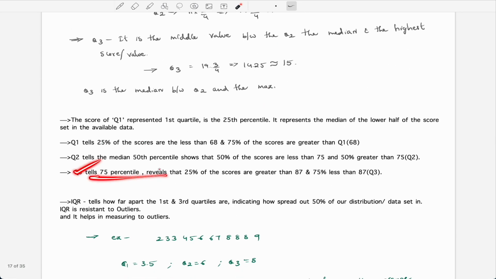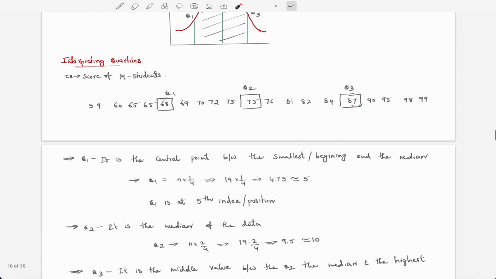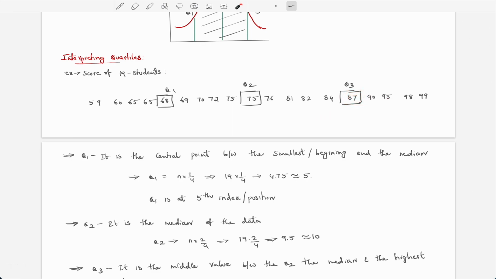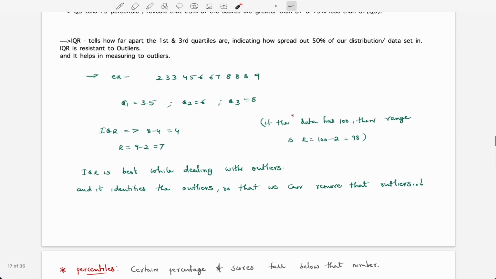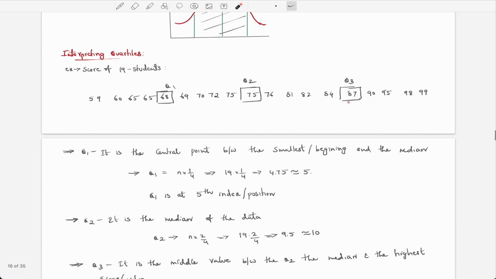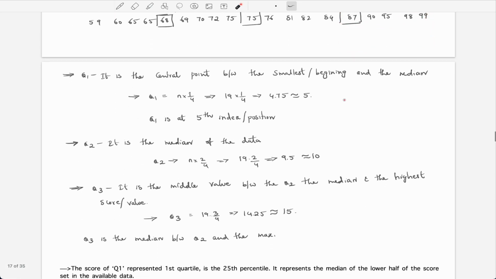And Q3 tells you 75%, which reveals that 25% are greater than 87 and 75% are less than it. Those above Q3, more than 75%, are the brighter students. I totally disagree with this, but I have to use it in this example, because getting marks doesn't mean that you are knowledgeable. I think it's a controversial topic, so as of now just leave that.